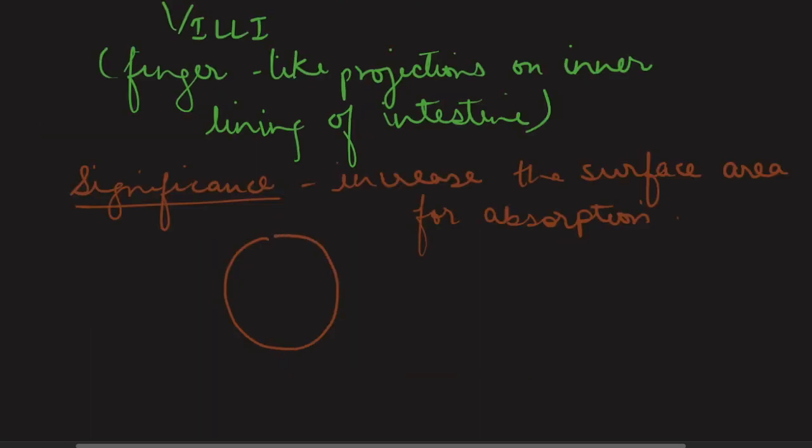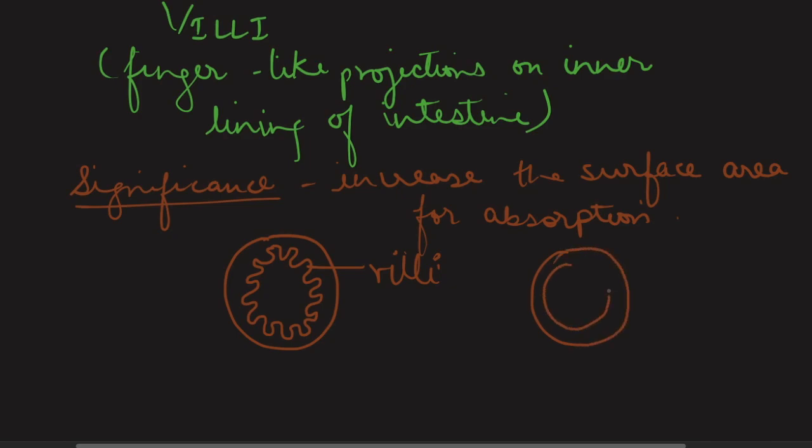If we look at a cross section of a small intestine, we see this infolding of the inner lining of the small intestine, and these infoldings are what are called villi. A simple inner lining would have less surface area as compared to having villi here. So I would again repeat that villi help in increasing the surface area for absorption. It makes the absorption process faster and more efficient.